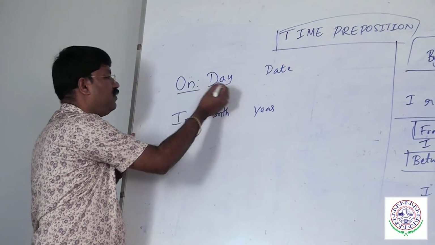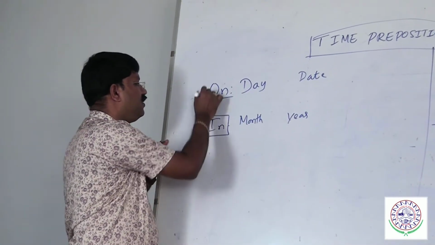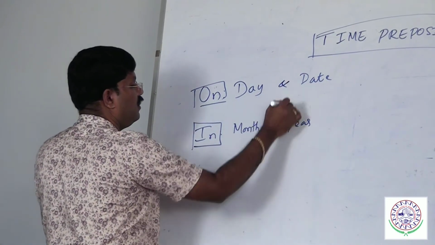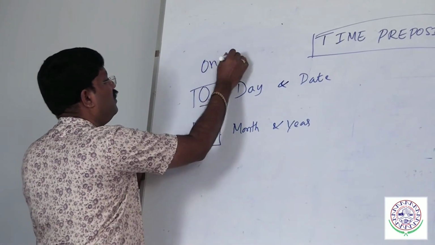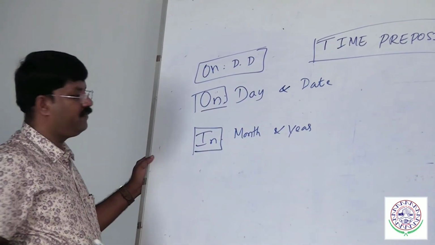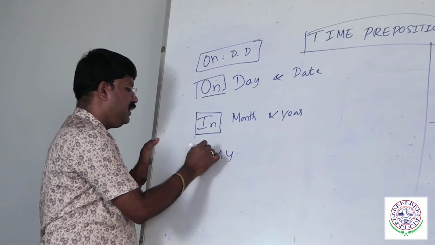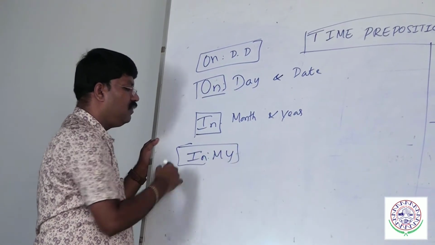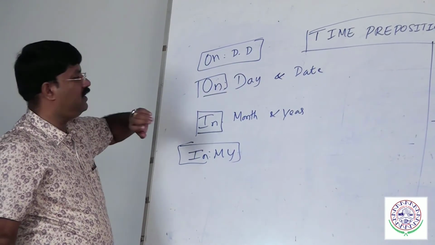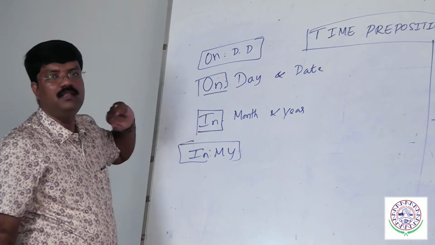On should be used before day and date. In should be used before month and year. What is the shortcut? On DD. DD means day and date. In MY, month and year. In refers to month and year. On should be used before day and date. Repeat: on, day and date; in, month and year.